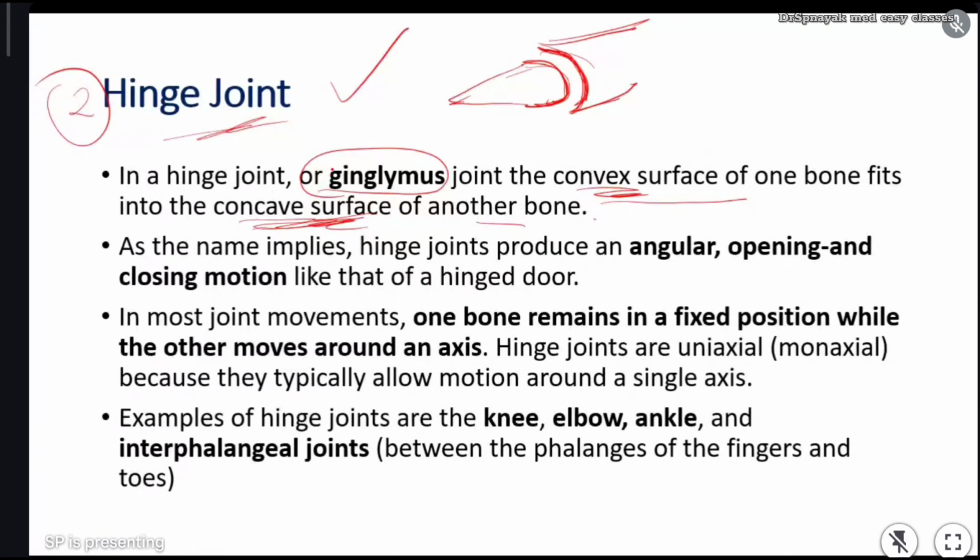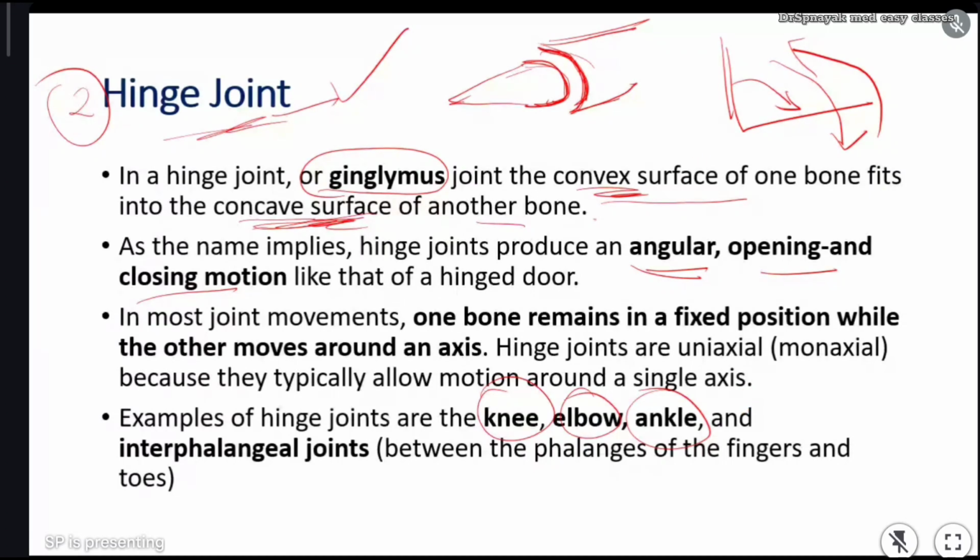This hinge joint produces angular movement at one angle. The joint will move in one direction, or again in the opposite direction, an angular movement, opening and closing motion. For example, we have the knee joint, elbow joint, and ankle joint. All these are hinge joints.